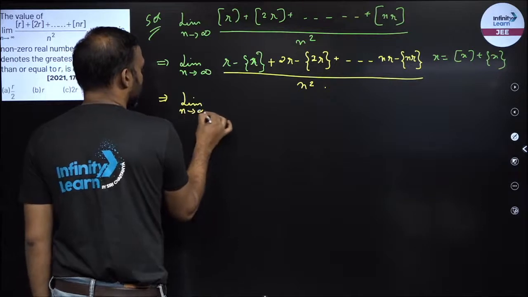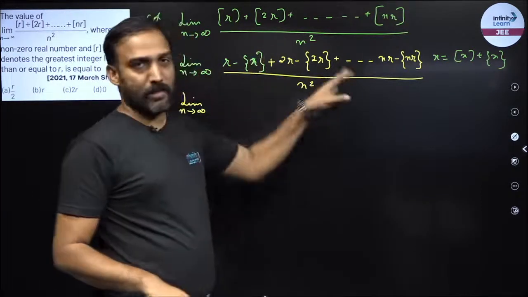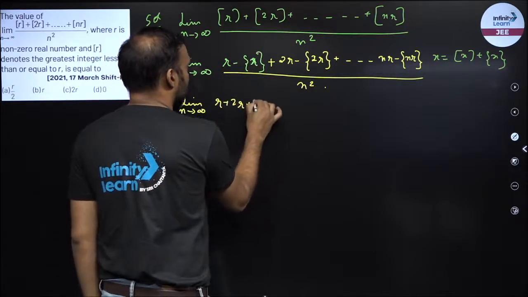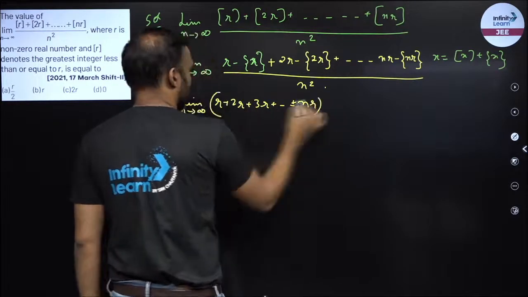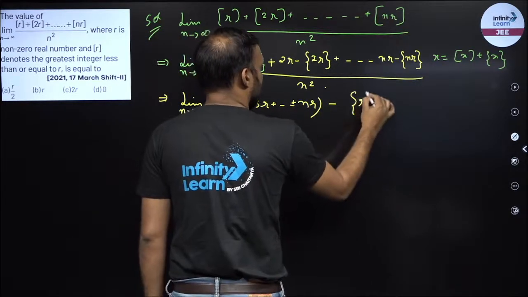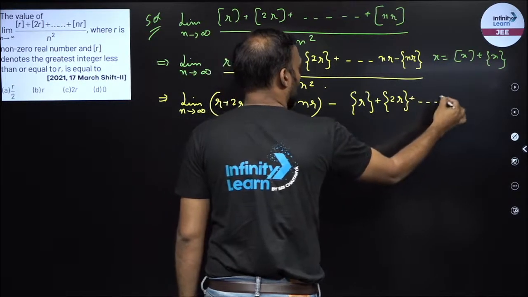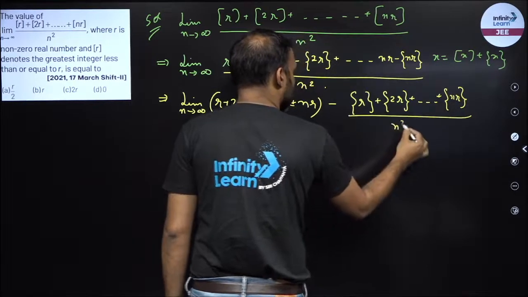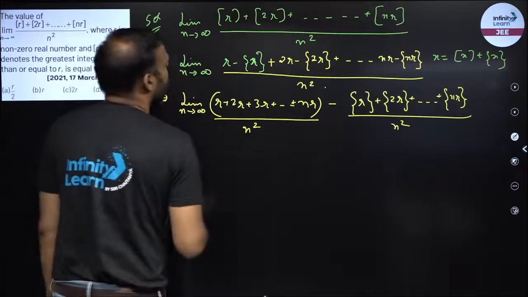Now what will we do? We will bring like terms together, meaning the polynomials together and the fractional parts together. So now I will have r plus 2r plus 3r and so on till nr, minus fractional part of r plus fractional part of 2r plus so on plus fractional part of nr, upon n square, right?